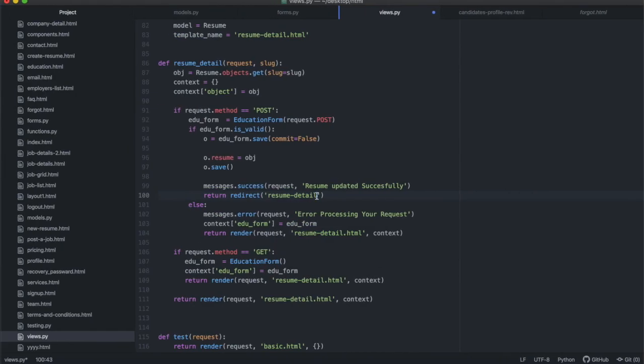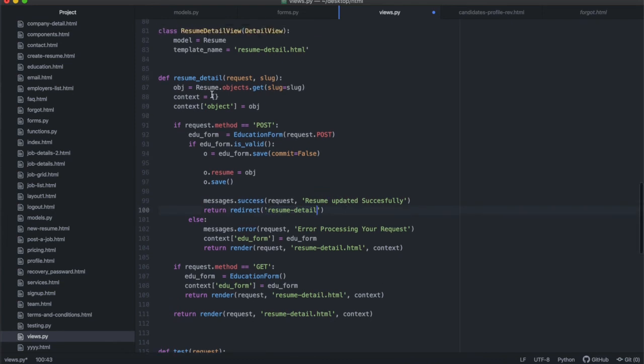Keep in mind that resume detail takes in an argument, so you actually have to specify the argument as well. You just put a comma there and say slug equals slug. It will take the slug over there because that slug goes into the function. So I can just copy this as it is.